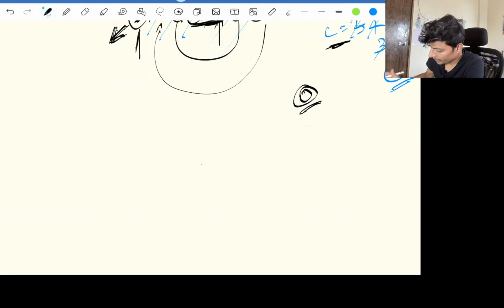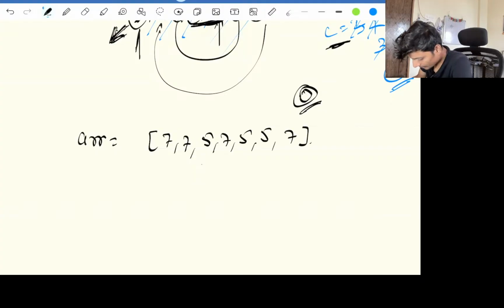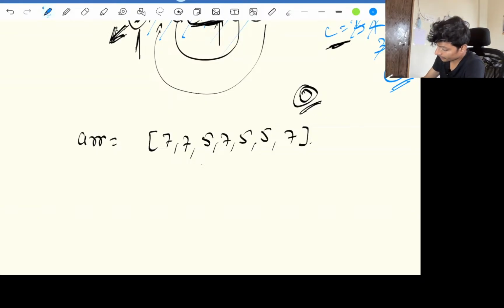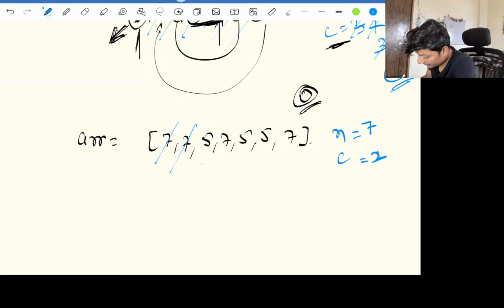Okay, so over here if you go with the other array, that array is 7 7 5 7 5 5 7. So this array is a little bit trickier. What we'll do is have two things, number and count. First time we go and say number is 7, count is 1. Again we go, number is 7, count is 2. If we go over here, we'll decrease our count to 1. We go over here, we'll increase our count to 2. We go over here, we'll decrease our count to 1. Okay, we go over here, we'll decrease our count to 0.